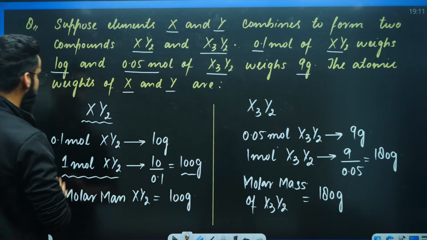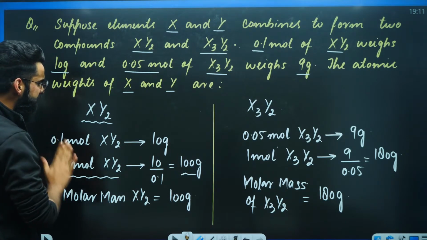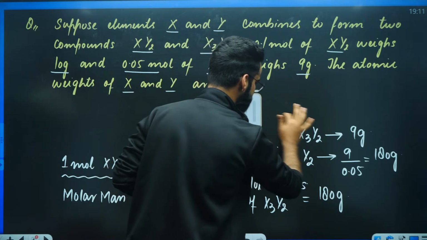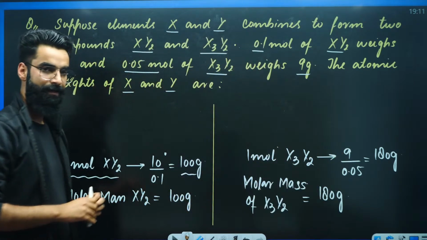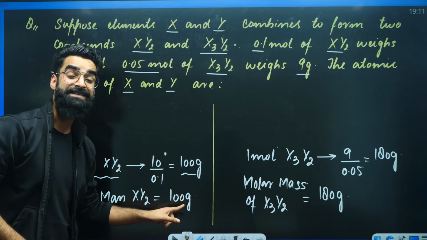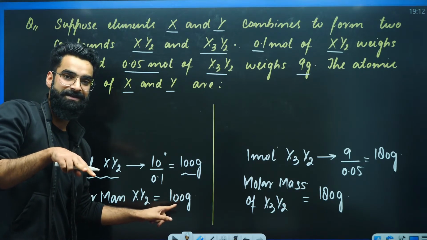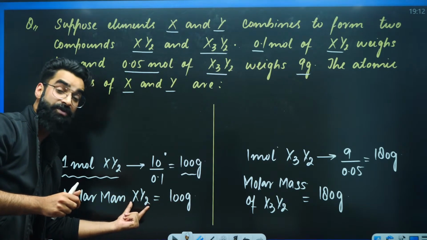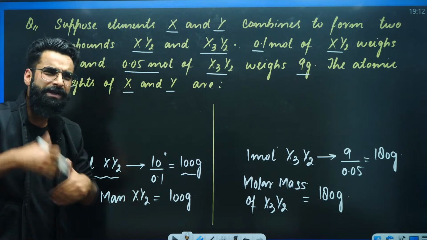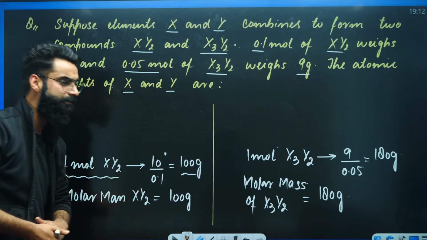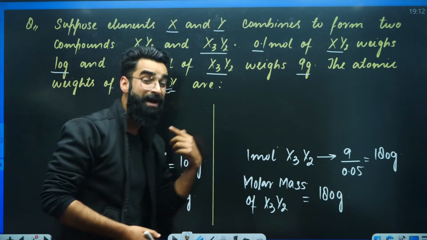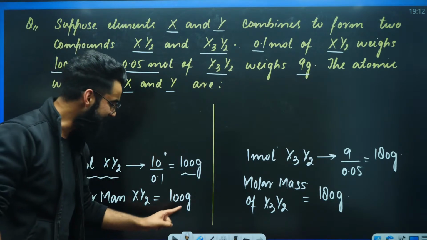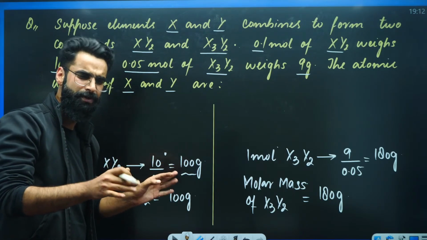Now understand. My dear students, if you remember, in the last session, I told you one simple thing. Since molar mass is expressed in grams, what about molecular mass? This 100 grams, it is the mass of 1 mole of the compound. If I ask you, what will be the mass of 1 molecule of this XY2? What will be the mass of 1 molecule of X3Y2? You just have to change the units. Instead of grams, you have to write either AMU or you can write U.